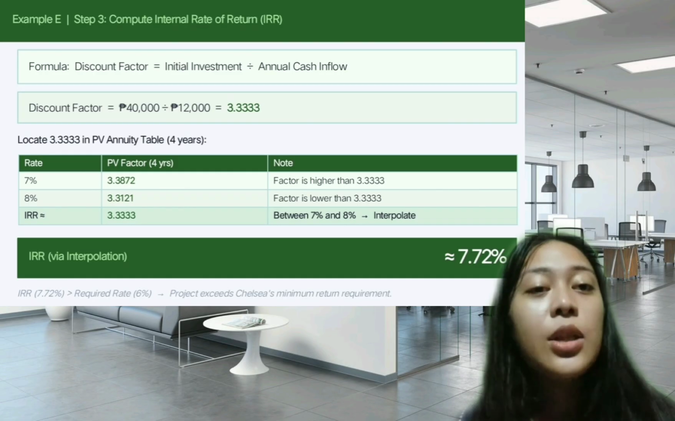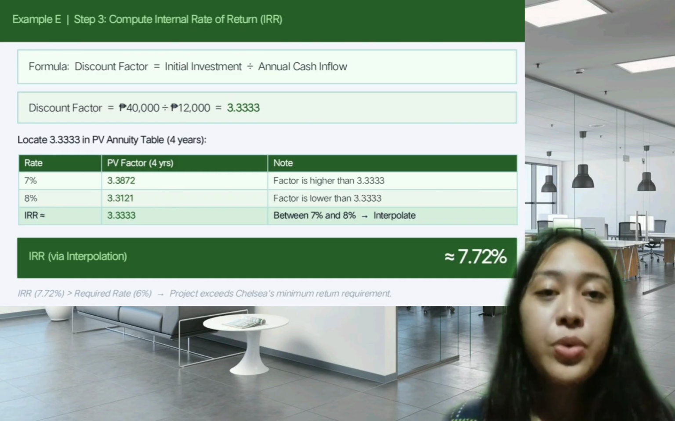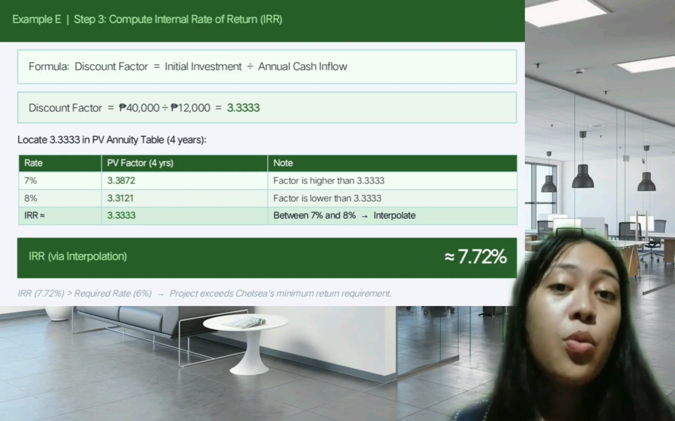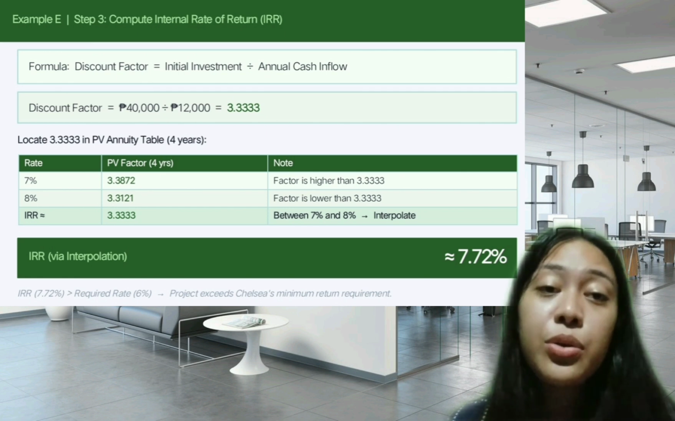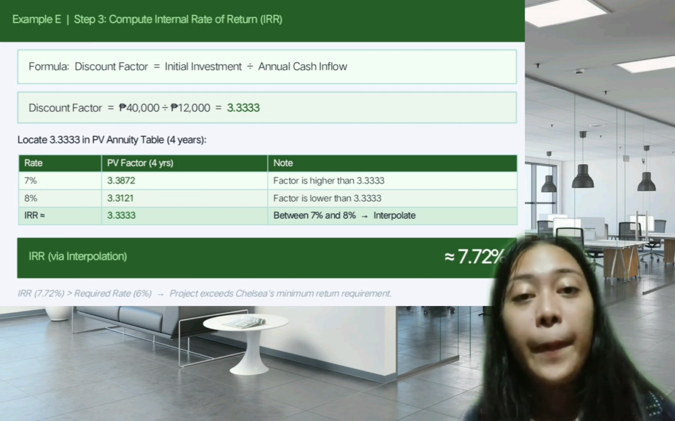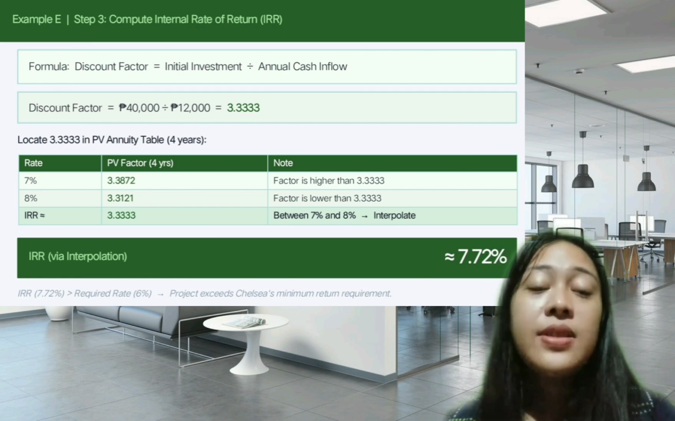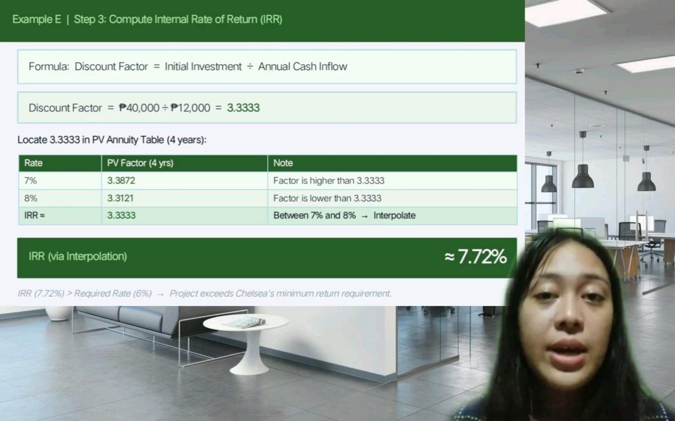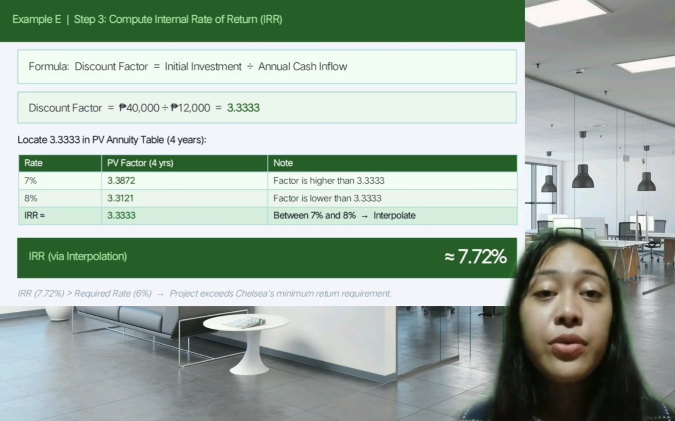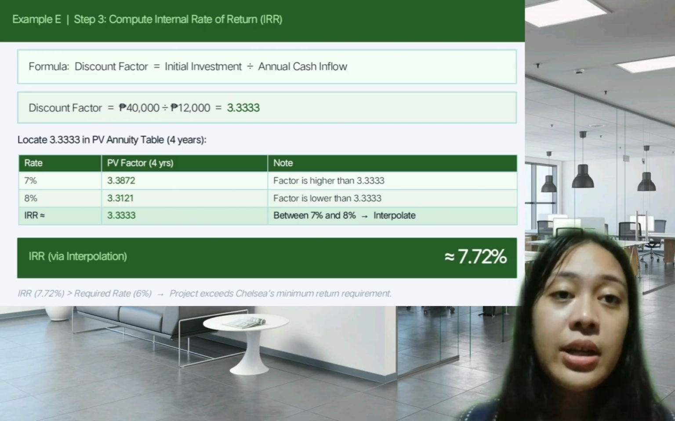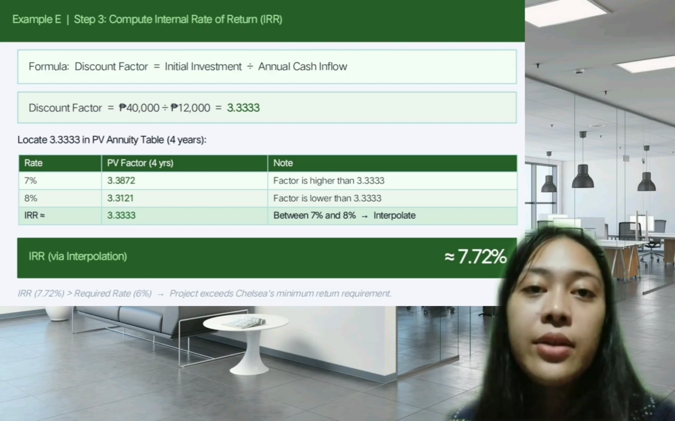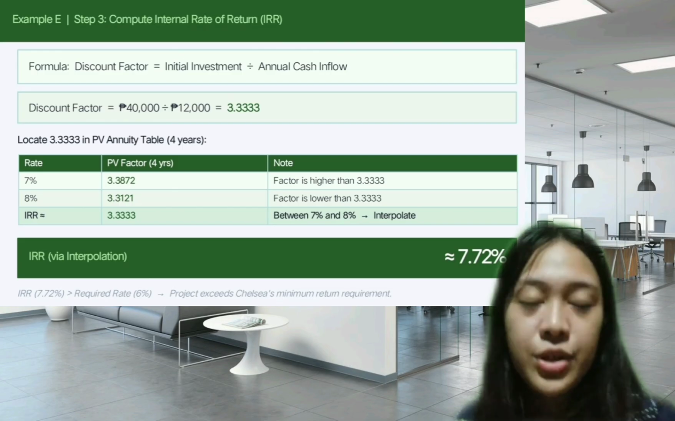What does this mean? The project earns 1.72% more than what Chelsea requires. That extra return creates additional value for her. So, the decision is Chelsea should invest. Both PI greater than 1 and IRR greater than the required rate confirm this is a profitable project.